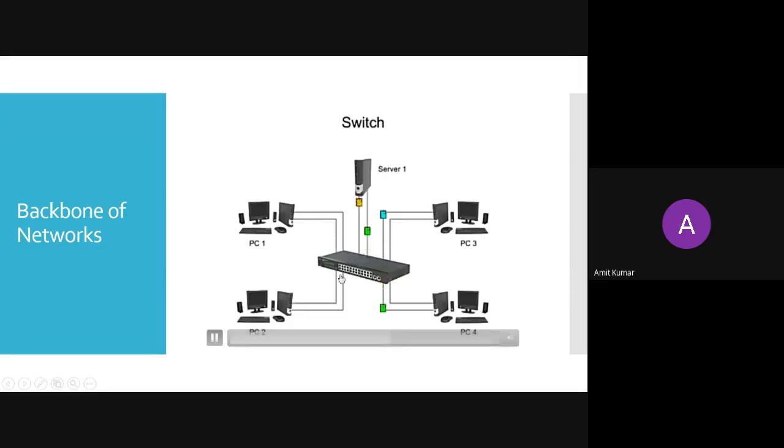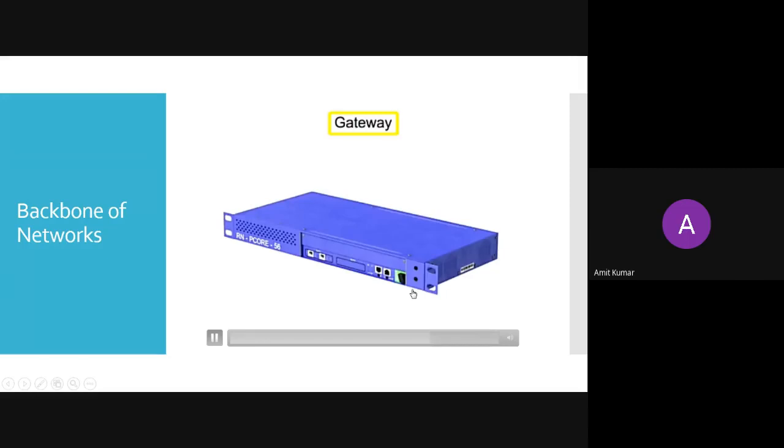Here you can see we are having multiple messages running on the different wires. Server 1 is sending the message to PC2 and it receives. PC2 is sending the message to PC1, and it is receiving. PC1 is sending the message to the server, and it is receiving. So in this way, this switch is going to work. The switch is a smart device. Now the fourth one is the gateway. So till now, what is happening?